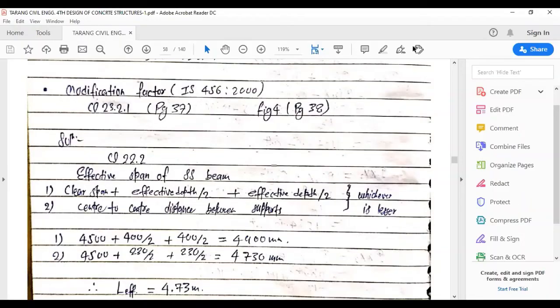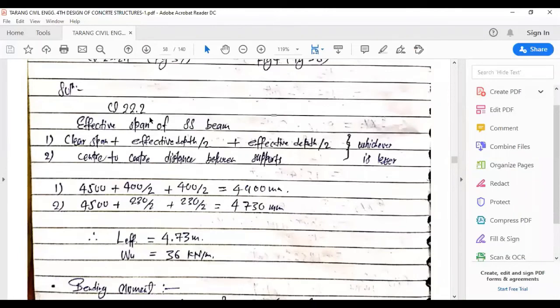Supported beam having size of 230 by 400 mm effective depth. The clear length of the beam is 4.5 meter. The width of column support is given as 230 mm at both edges of the beam. The beam is subjected to a factored uniformly distributed load, which is 36 kilonewton per meter. We have to use M25 and Fe415 grade and determine the reinforcement required. And we also have to do the deflection check.